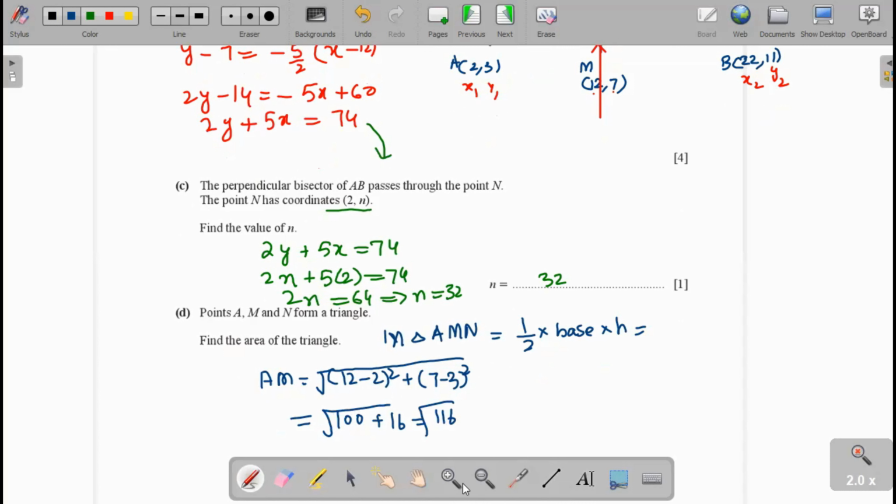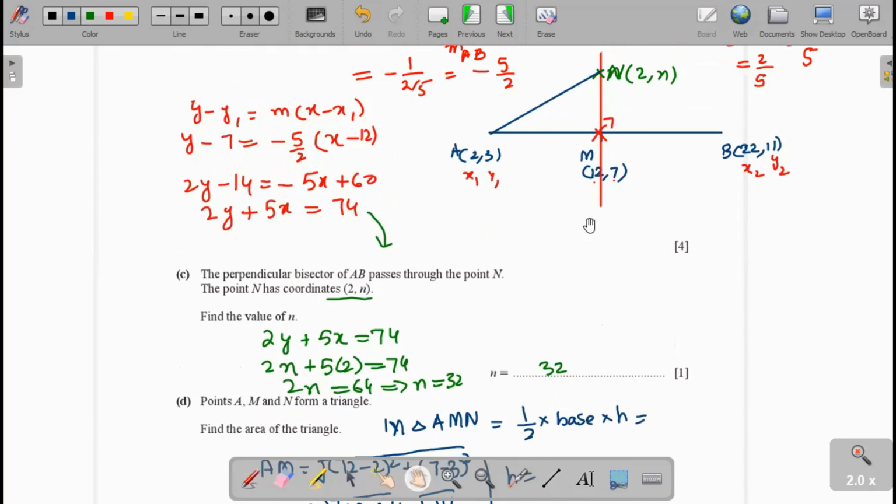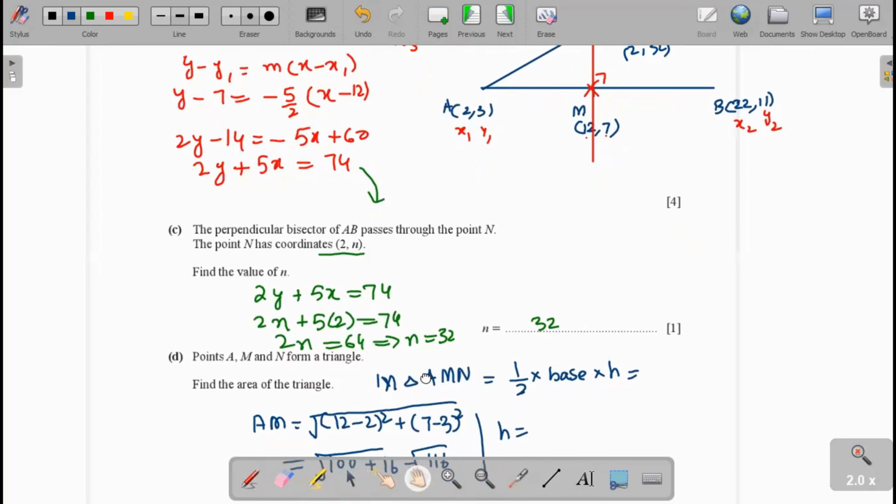And same as the height, to find the height, you see here, these are the 2 points, 2 and 32, and 12 and 7.